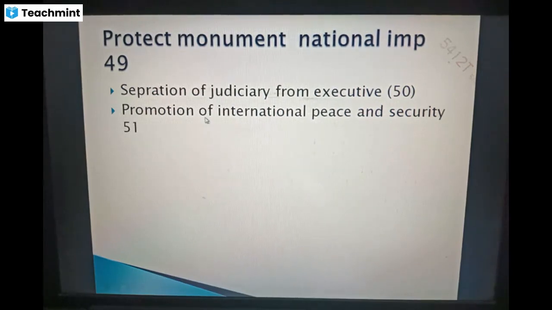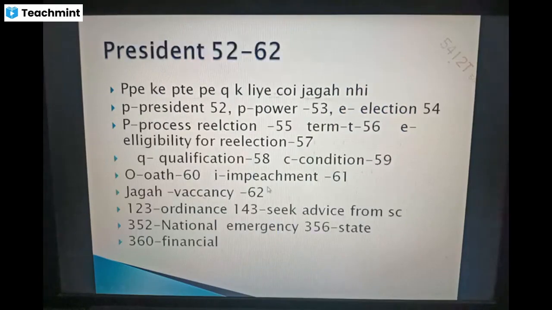So by using this you can remember all the articles from 36 to 51 without any confusion. This is all about DPSP articles. Clear? Next we will go for president. This is our today's last topic. You just go through this, and by this you can remember all the articles from 52 to 62. You just remember this small line. One technique is what I wrote here.